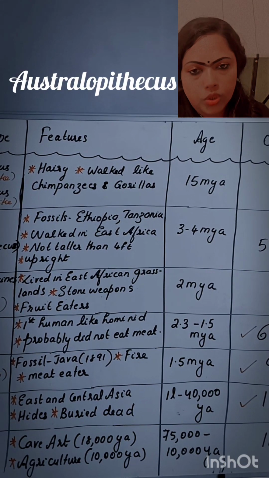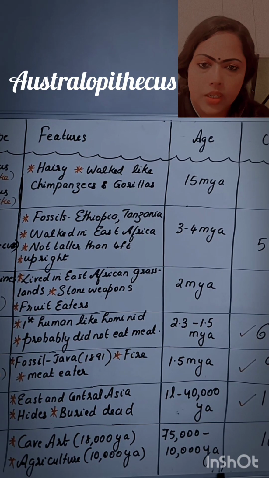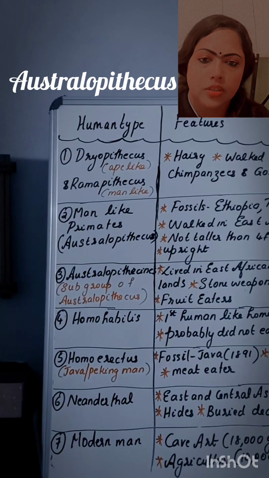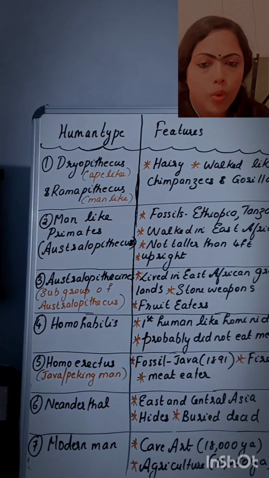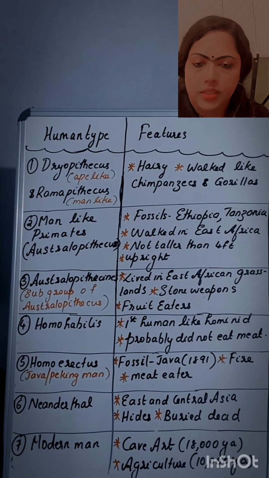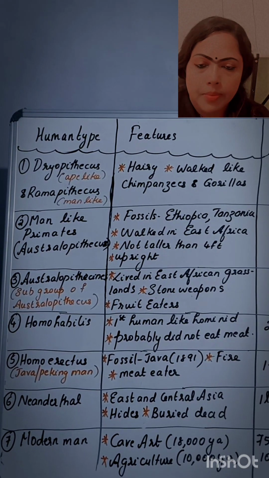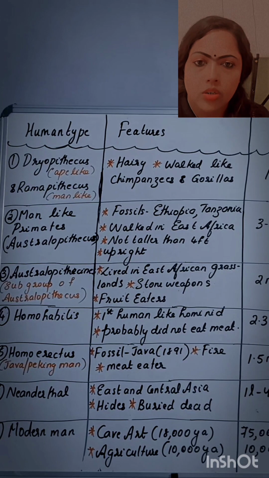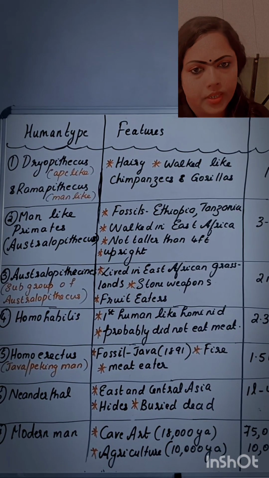And then next is Australopithecus. Australopithecus, they evolved 3 to 4 million years ago. And their features, that is, their fossils obtained from Ethiopia and African regions like Ethiopia and Tanzania. And then that means they walked along East Africa. And then they were not taller than 4 feet and they were upright.